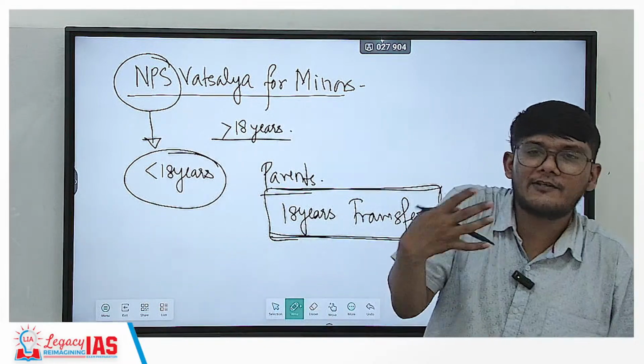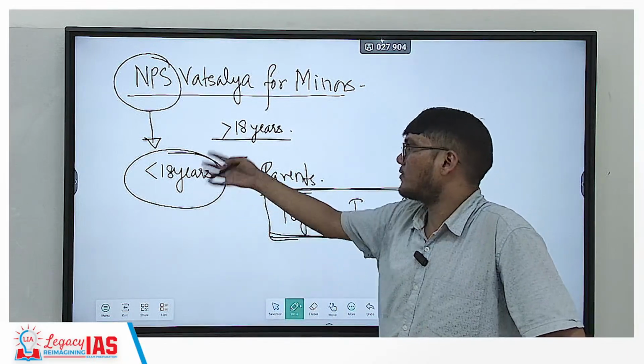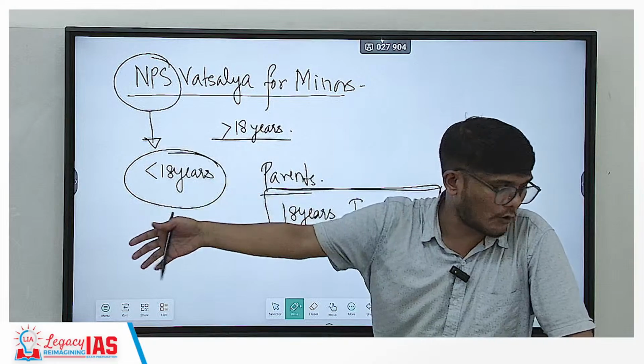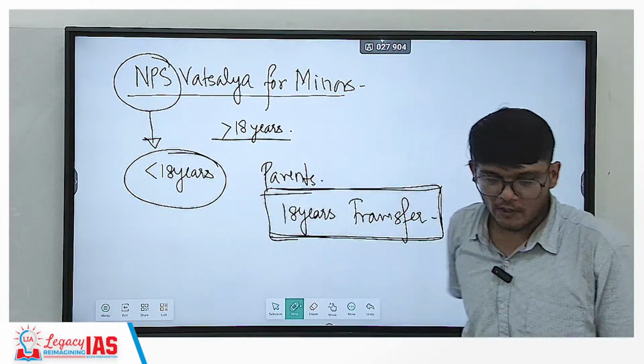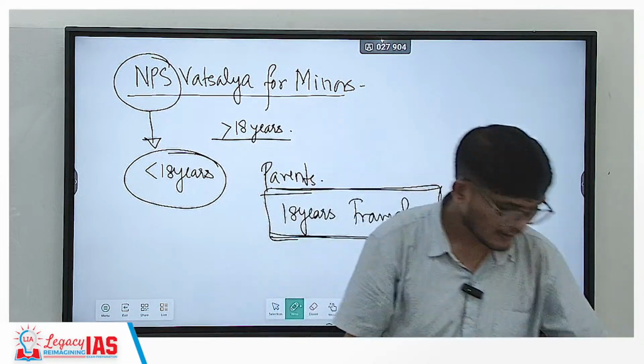This is something new. About pension, we would think of it when we do a job, etc. But here, the moment you are born, if you're less than 18 years, the parents can start investing and then transfer the account to your name when you are 18 years old. So these are the things that have been brought out in the budget.